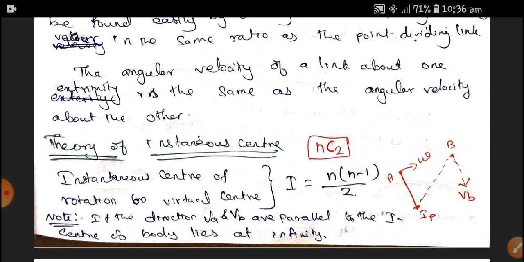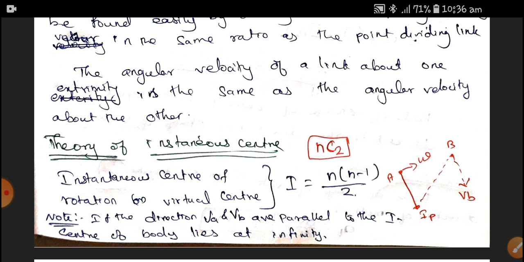First of all, we have to know the formula for the instantaneous center. The instantaneous center of rotation, also called a virtual center. Please make a note: the number of instantaneous centers I is equal to n into (n minus 1) divided by 2.